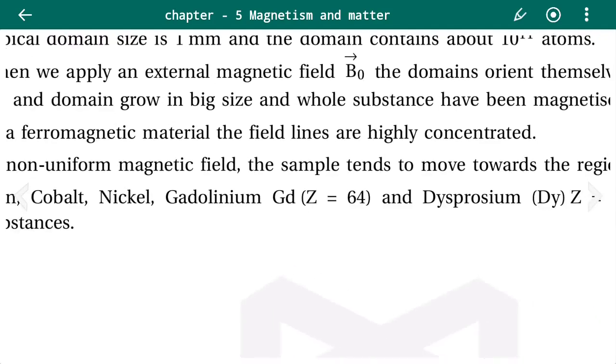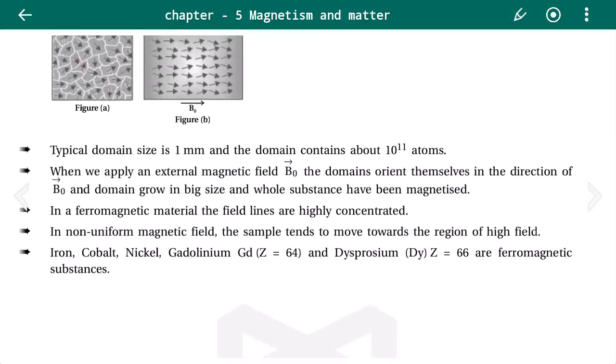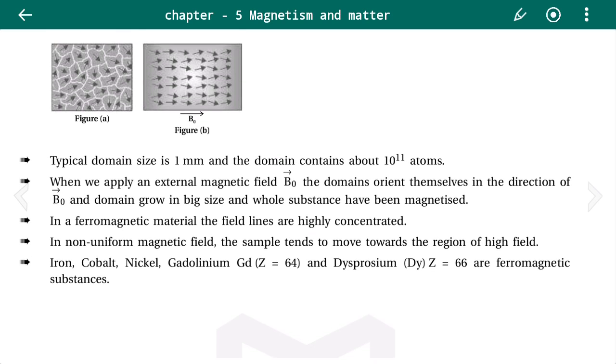In a non-uniform magnetic field, the sample tends to move towards the region of high field. This is the same as the paramagnetic substance. In a paramagnetic substance also, it moves from the weak region to the high field region. Ferromagnetic substance also moves from the weak region to the high field region. But the difference is that in the paramagnetic substance, the attractive force by which it moves towards the strong field is less, and in the ferromagnetic substance, the attractive force through which the substance moves to the strong field is greater.